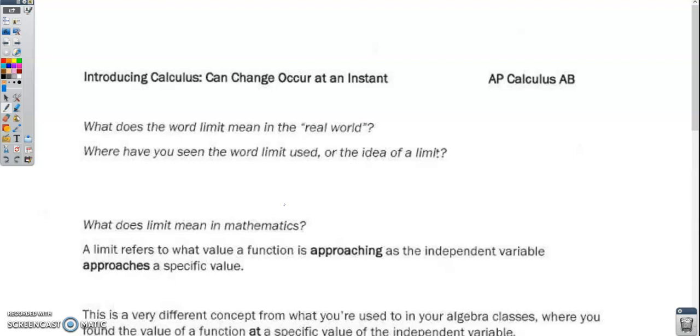Introducing calculus: can change occur at an instant? In this lesson we're going to talk about limits and give you a basic introduction to the idea of what a limit is, and talk about rates of change a little bit and things like that.